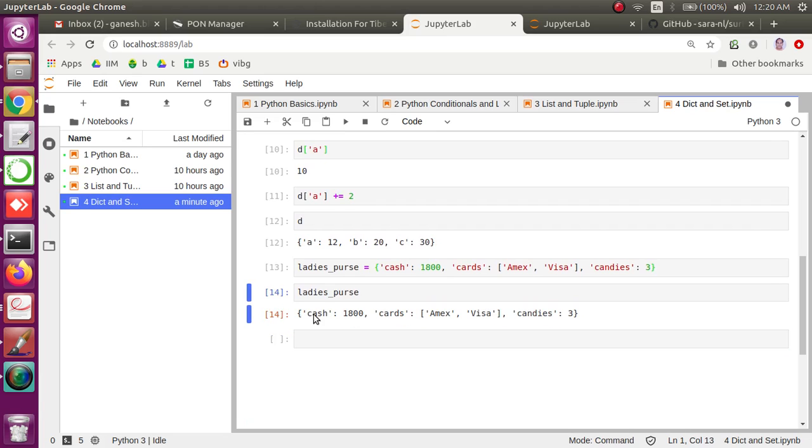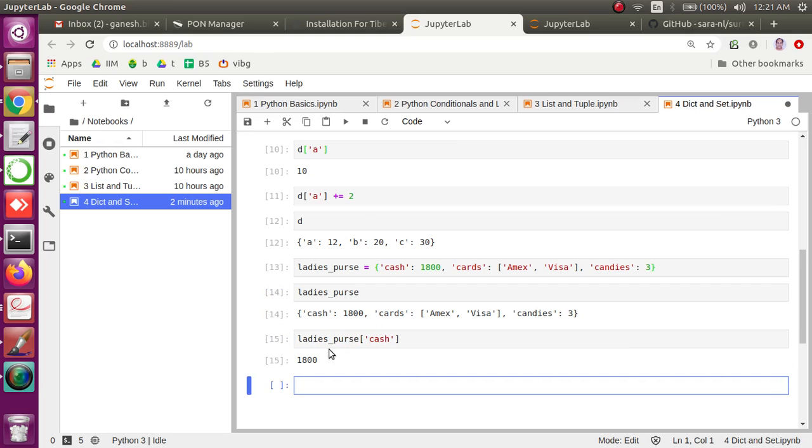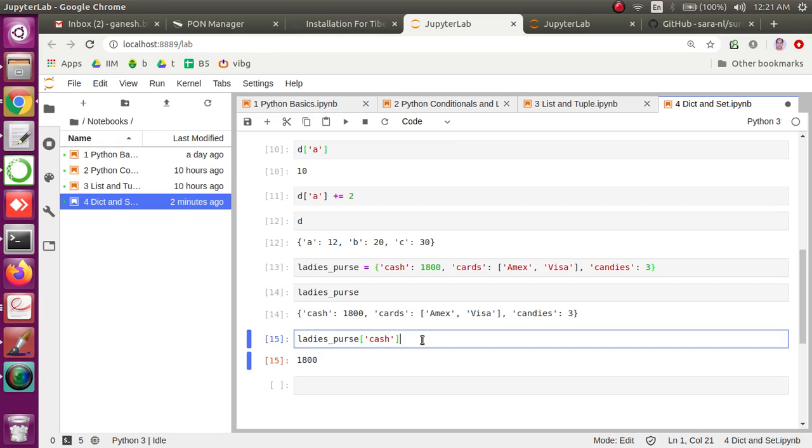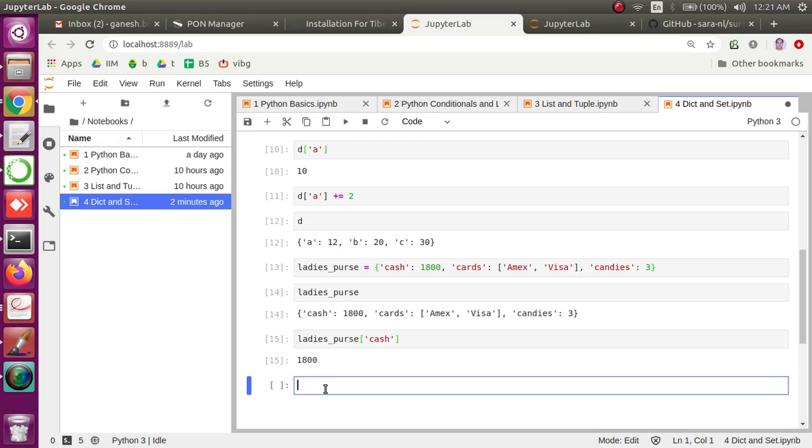Remember, cash is a key, cards is a key, candies is a key. Using these keys we can access the values. The value against cash is 1800, the value against cards is a list of 2 strings, Amex and Visa, and the value against candies is just one number, 3. That's how we can access. For example, if you want to see how much cash there is, you can use cash as a key into this particular dictionary.